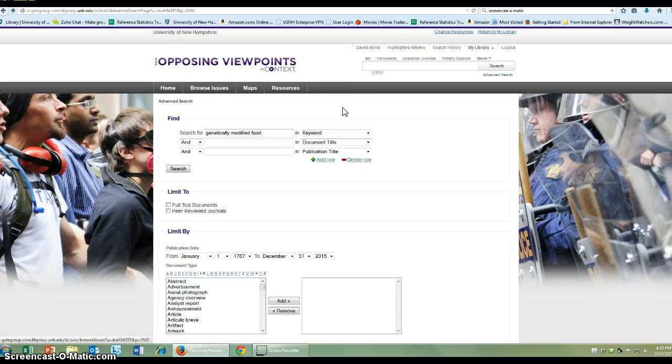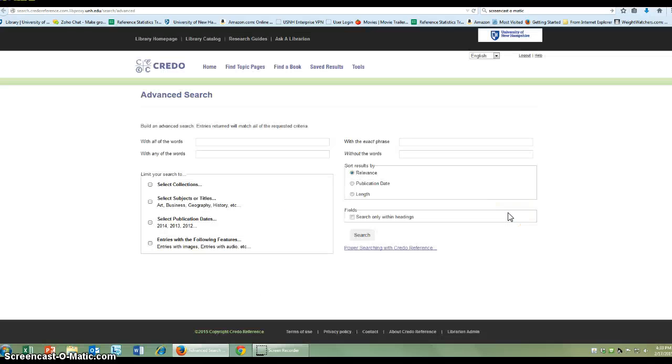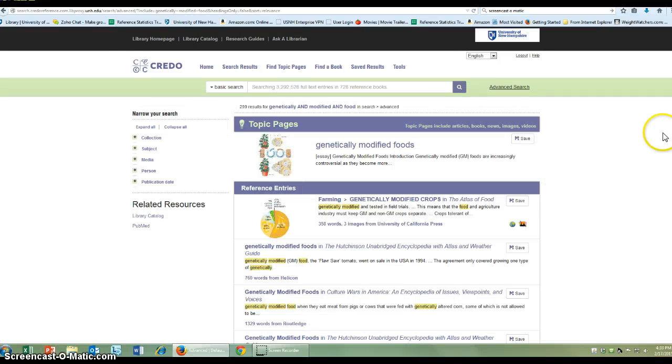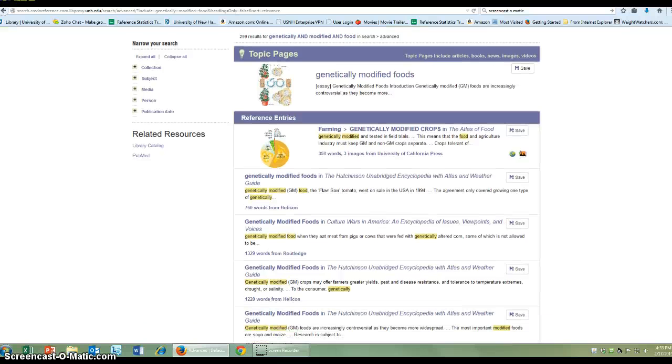Heading back, I just have one more source that I would like to show you, again going back to the guide, and that is Credo Reference. It's an online encyclopedia, again through the UNH subscription, and once again I can type my topic, genetically modified food, and what I will get are entries on that topic from a variety of different encyclopedias. Genetically modified foods in the Hutchinson Unabridged Encyclopedia with Atlas and Weather Guide.